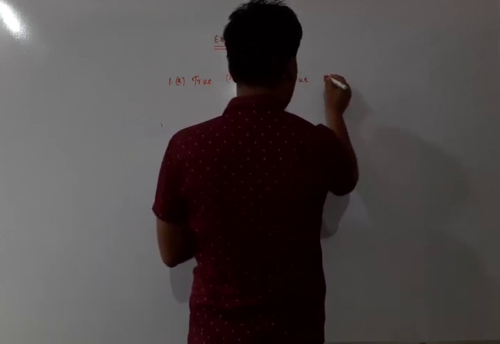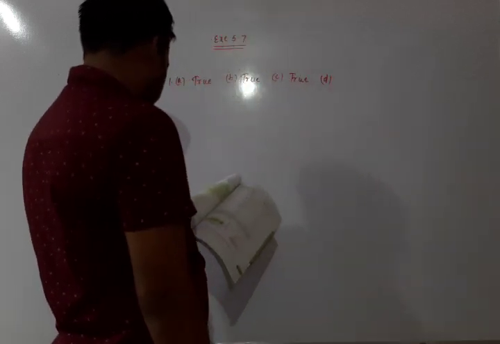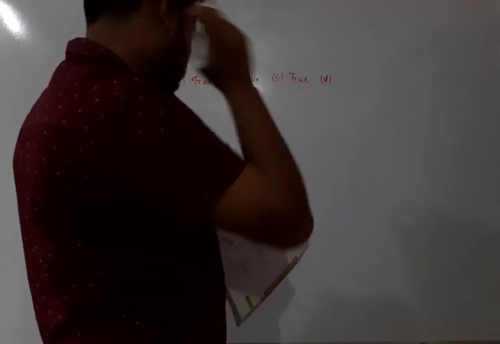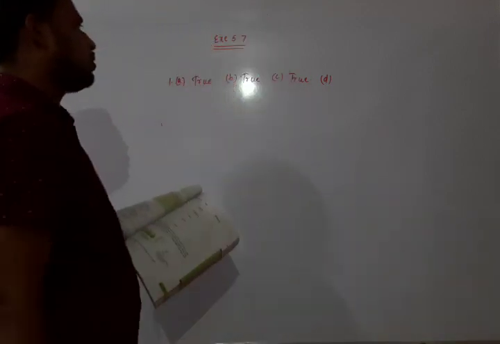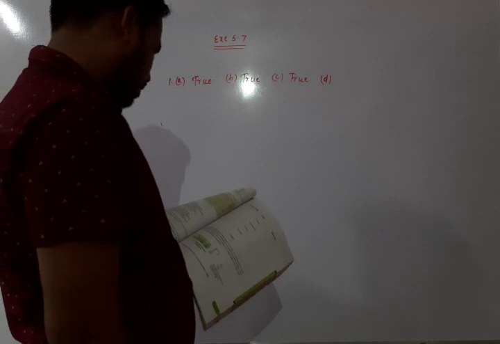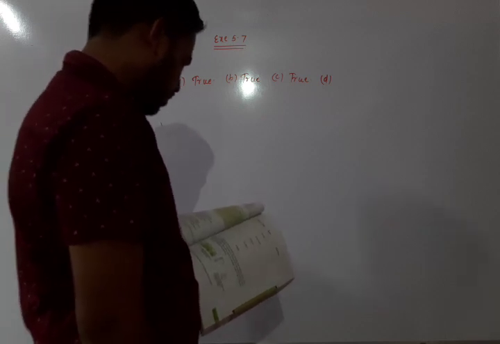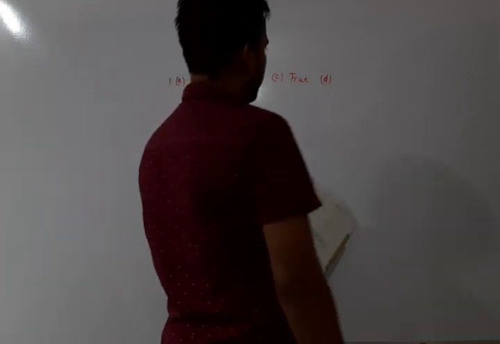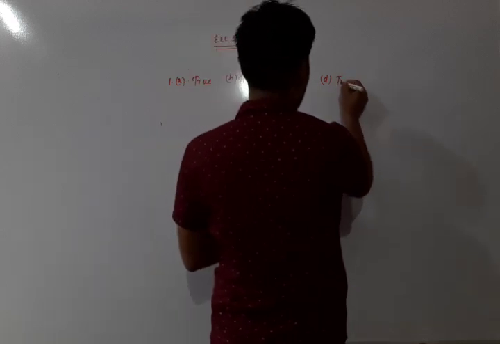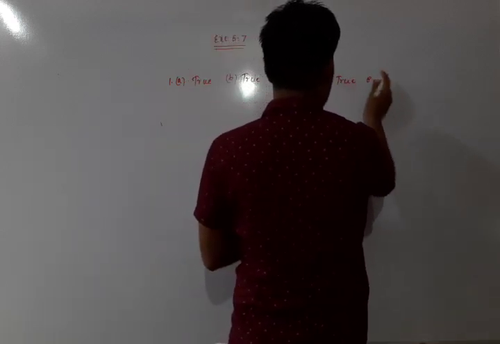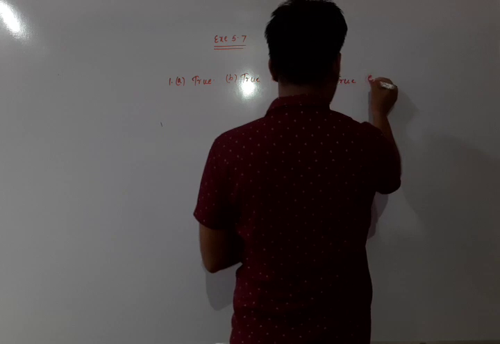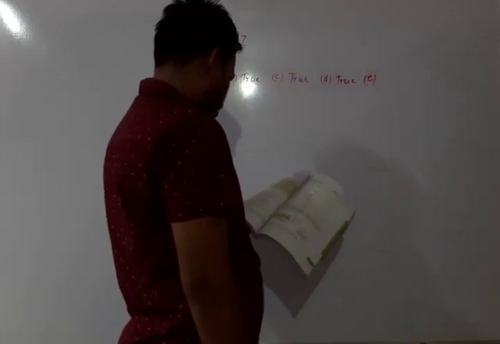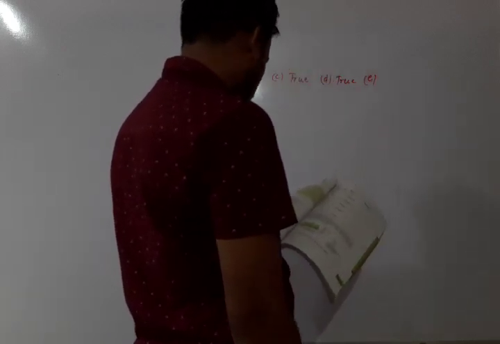Now moving to the next question, D: all sides of a rhombus are equal in length. Yes, it is a special type of parallelogram in which all sides are equal, so it is true. Next is E: all sides of a parallelogram are equal in length.